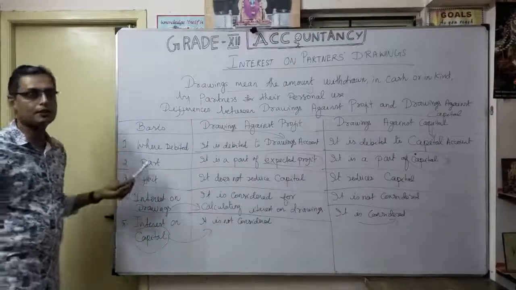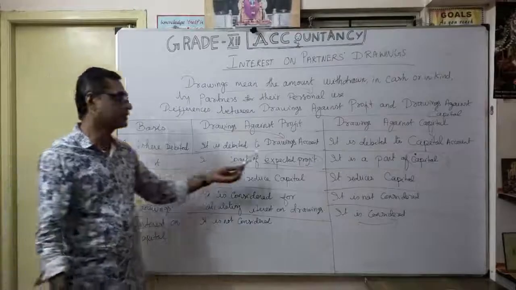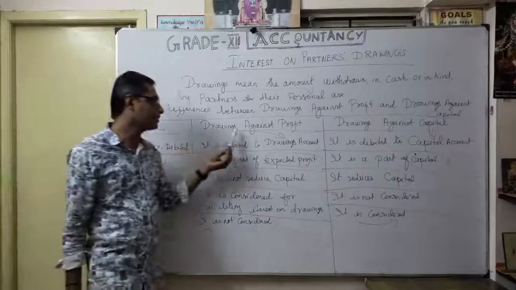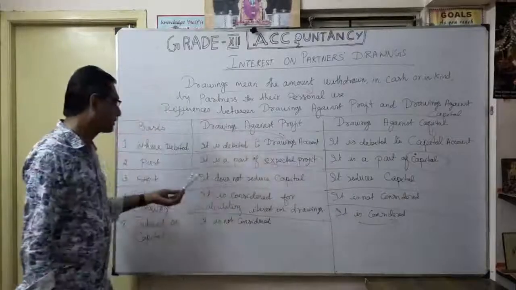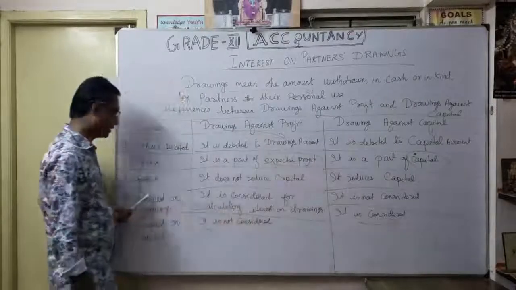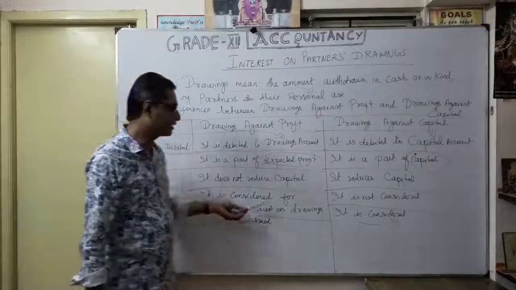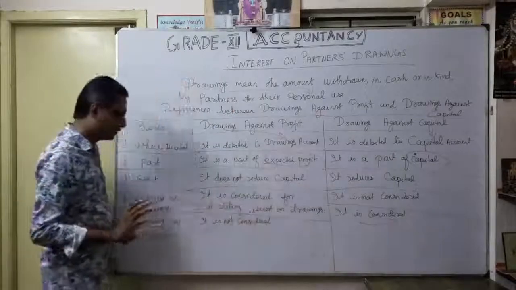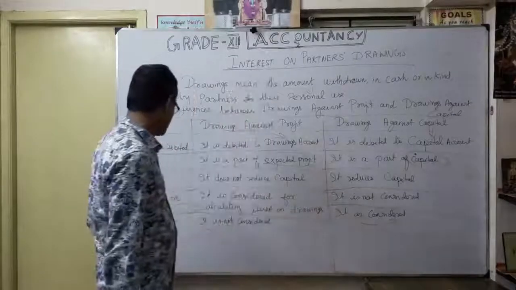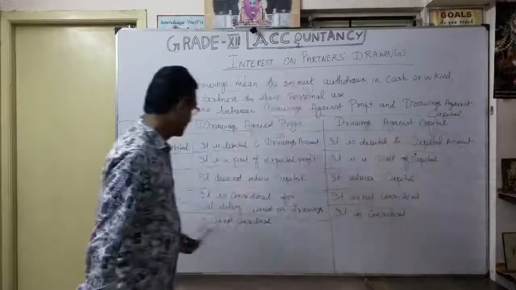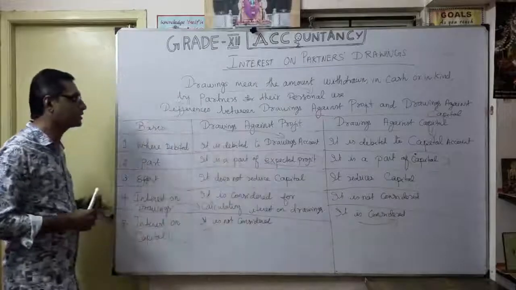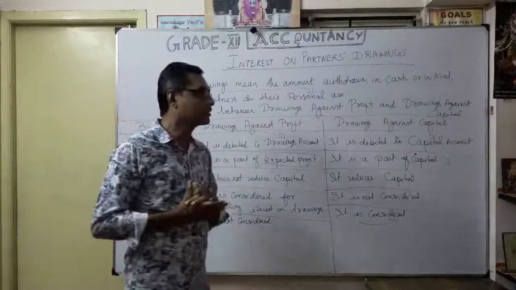According to how we are going to debit, second one is drawings against profit is a part of expected profit, and drawings against capital is a part of capital. So what is the effect? Drawings against profit does not reduce the capital, but drawings against capital definitely reduces the capital. And the fourth one, interest on drawings, here considered, here not considered. The reverse for interest on capital, here not considered, but here considered, because interest on capital is related to drawings against capital. Interest on drawings is related to drawings against profit. You understood? So these are the 5 important differences between drawings against profit and drawings against capital.